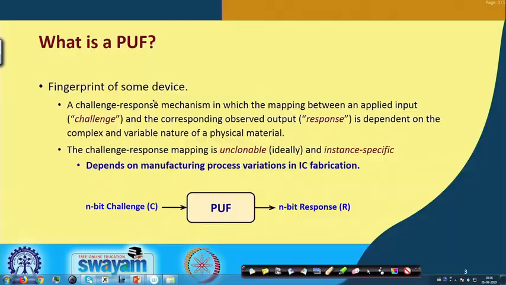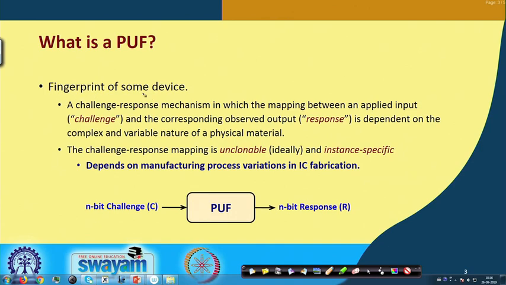In the same way, whenever I design some hardware circuit and IC chip, there must be something which should be unique to that IC chip. It can act as a kind of fingerprint of that particular device. So, PUF is defined as the fingerprint of a device.